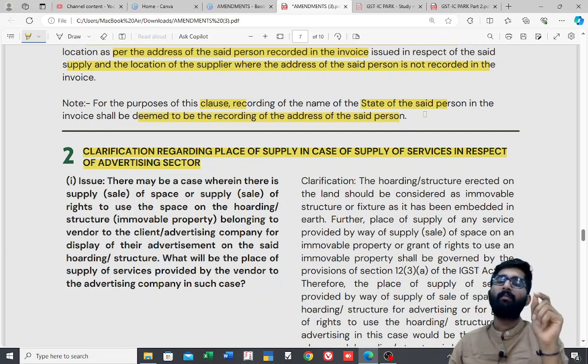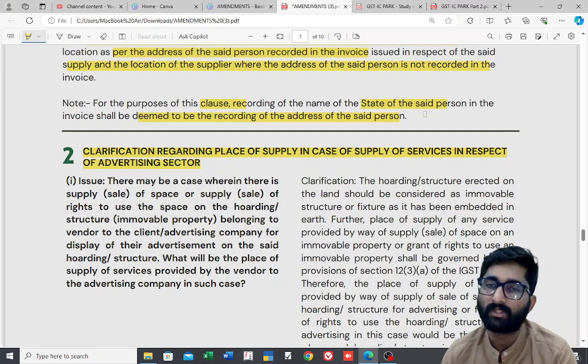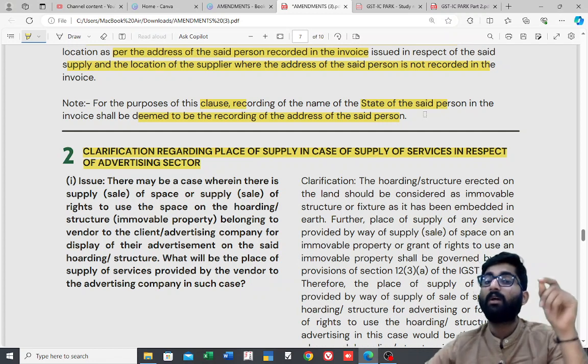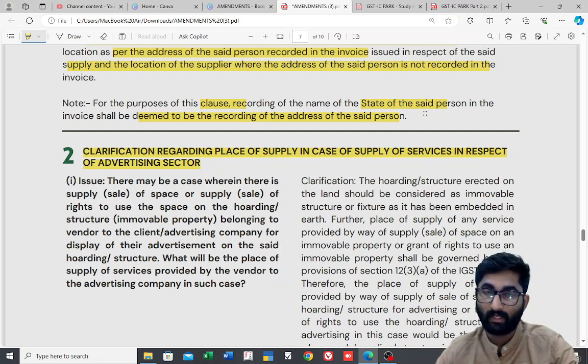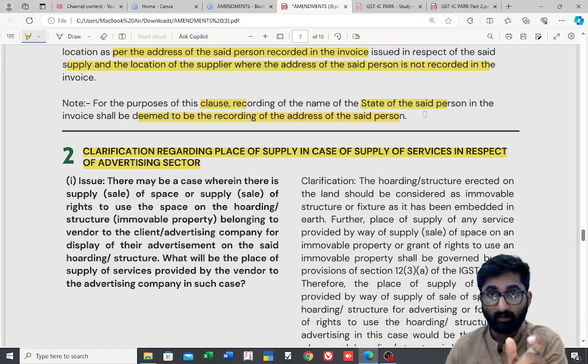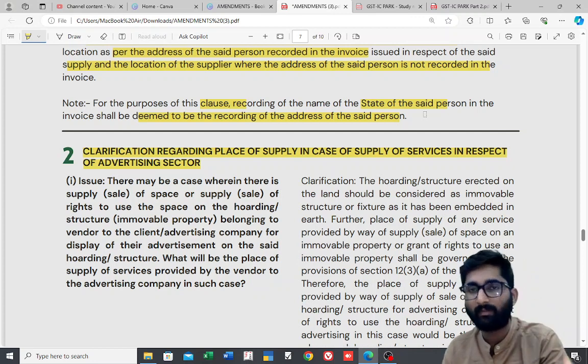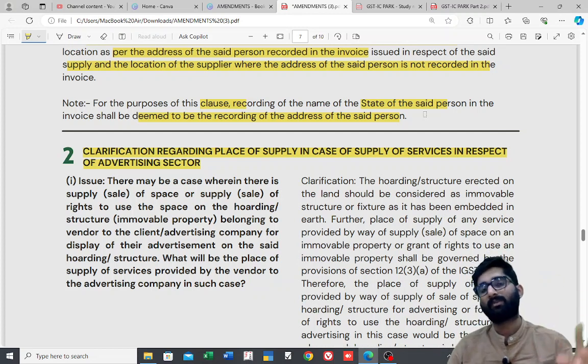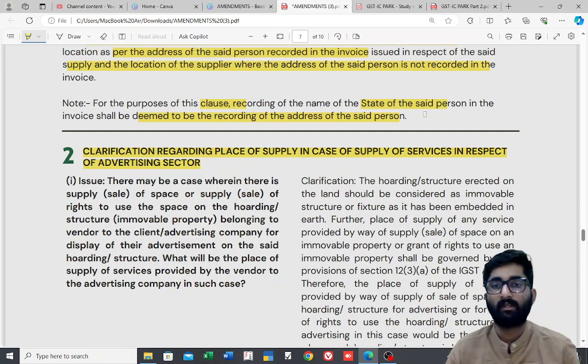That is one amongst the amendments which has happened, section number 10, subsection 1, clause CA. One amendment which has happened specifically for selling to unregistered person, where that unregistered person is taking the goods to his place. In that case, if that person provides me the state from where he is, then I have to mention that state, and that state will be the place of supply. If he refuses to give, then the supplier's place will be the place of supply.